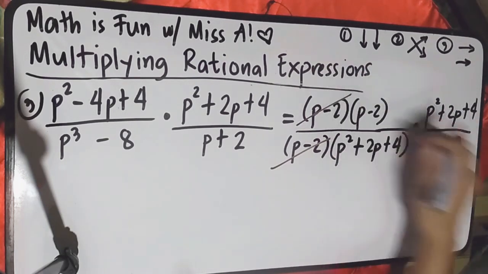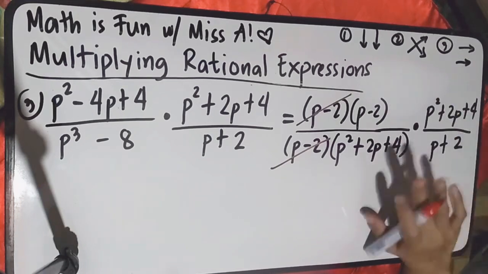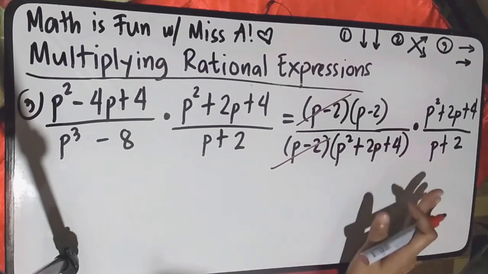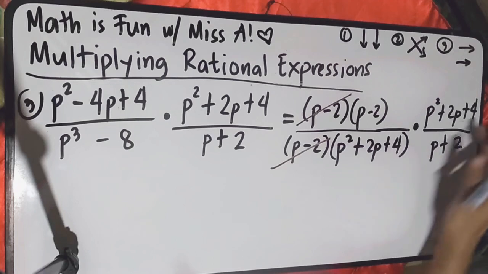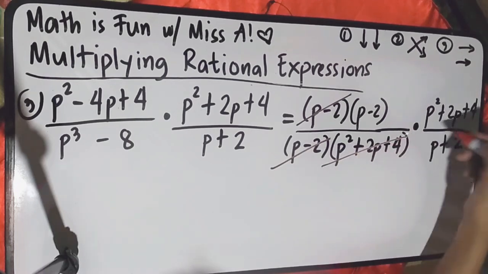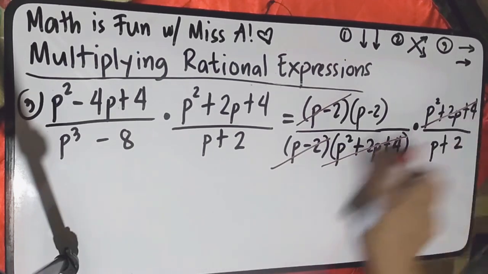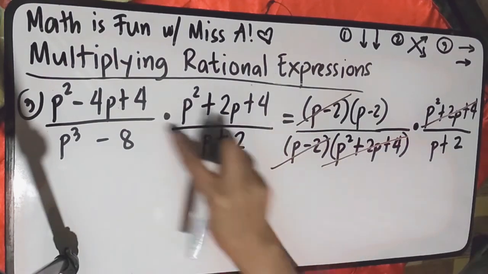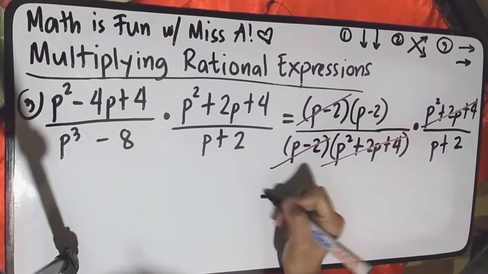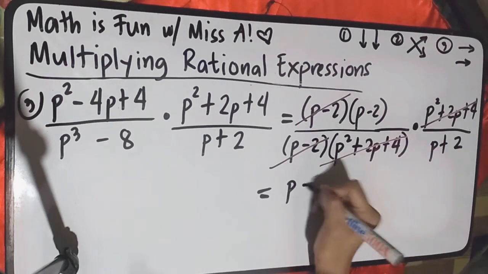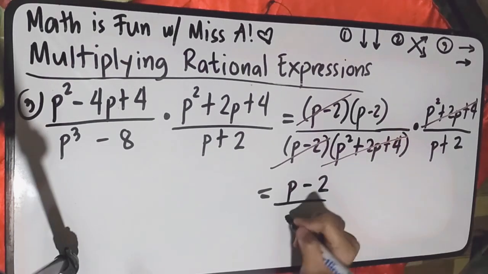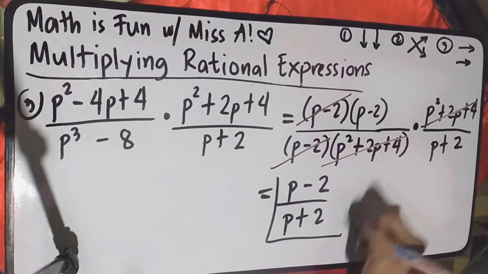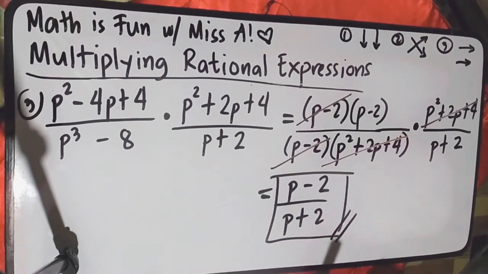Now, let's check diagonally. Is there any? Here, none. So, this is p minus 2, this is p plus 2, so it cannot be. However, you have p squared plus 2p plus 4, and the same is here. So, we can cancel out this one as a whole. Therefore, our final answer, the product of these two rational expressions, is simply p minus 2 over p plus 2. And that's it. That's your final answer.